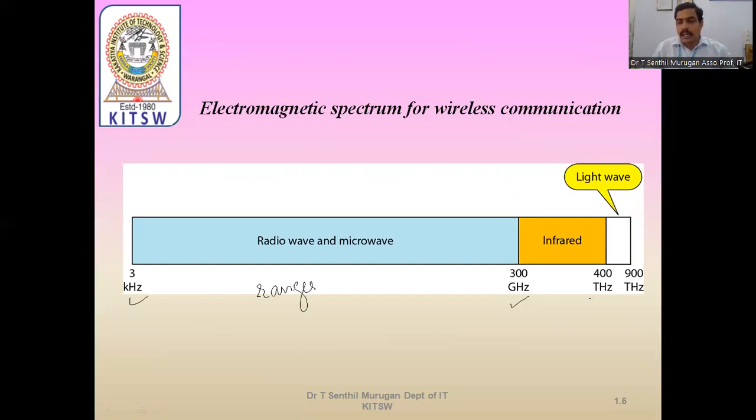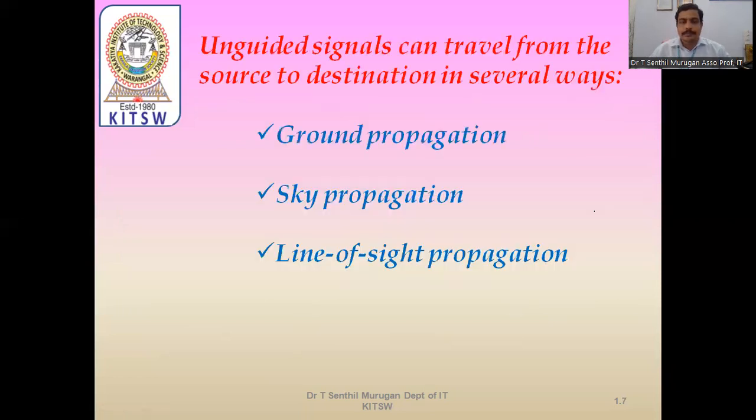And 300 gigahertz to 400 terahertz signals are considered infrared signals. Above 400 terahertz is considered light wave.